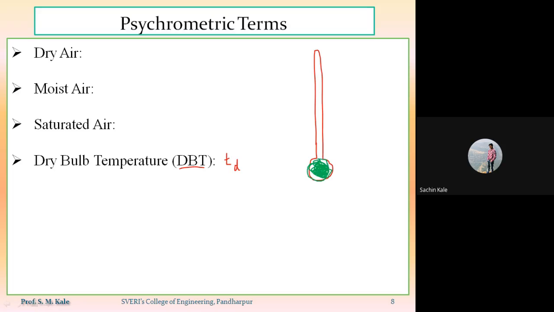Depending upon the rise of the mercury level inside the thermometer, you tell what the temperature is. Now what is the exact meaning of dry bulb temperature? When the sensing bulb of the thermometer is dry and clean, then the temperature measured by the thermometer will be called the dry bulb temperature.